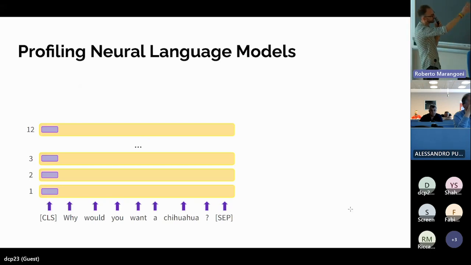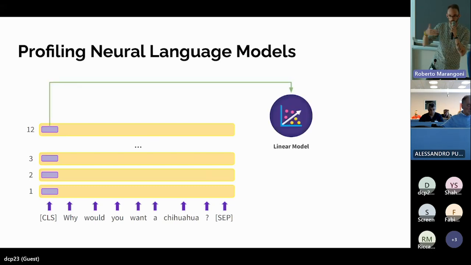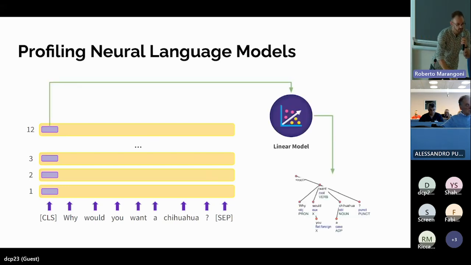So the core idea is that we have a sentence, "Why would you want a chihuahua?" We fed this sentence into our model. It is a neural network. It has several layers. In that case, we used a model with 12 layers. We extract the representations from the model, and specifically, we extract the representation only from one word in a sequence, the CLS, that very briefly, it can be seen as a sort of a summarization of all the semantic and syntactic information of that sentence. We fed this representation into a linear model, and then we asked the linear model to predict simple properties of the linguistic structure of that sentence, okay?